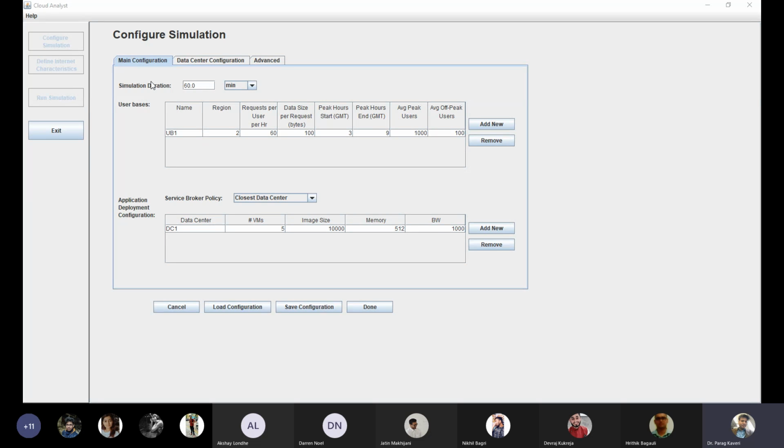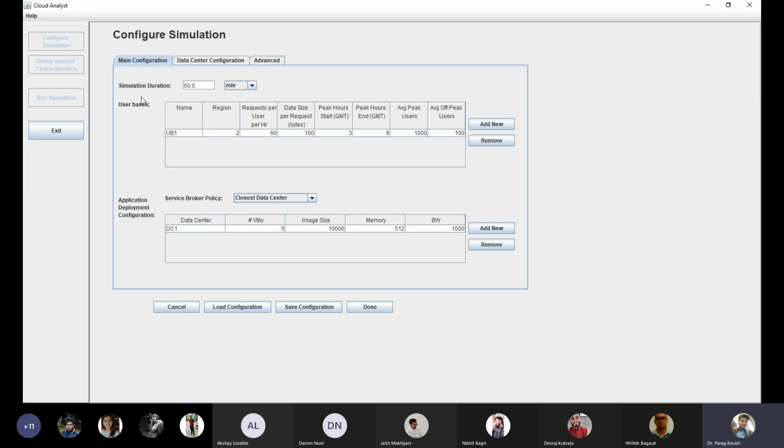If you want to run the simulation for 60 minutes, then for 60 minutes the transactions will be done between the user base and the server. You can also make it hours or days, but don't make it high, because it will take a longer time to run the simulation.